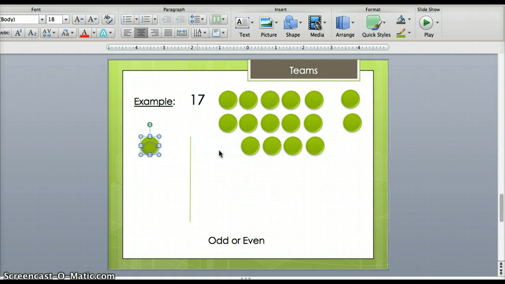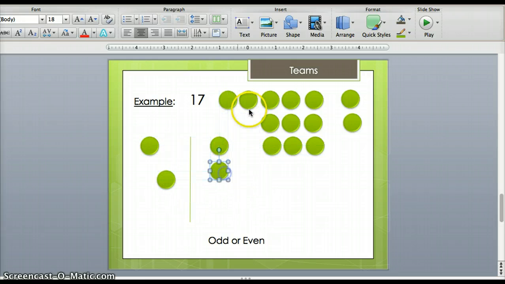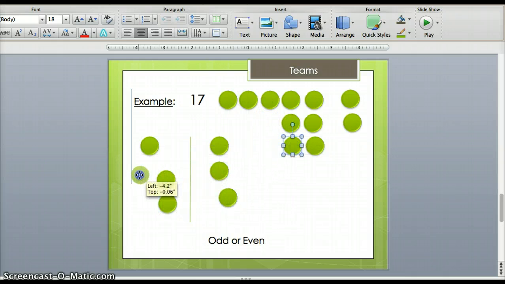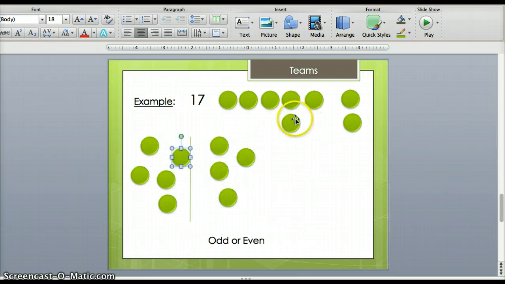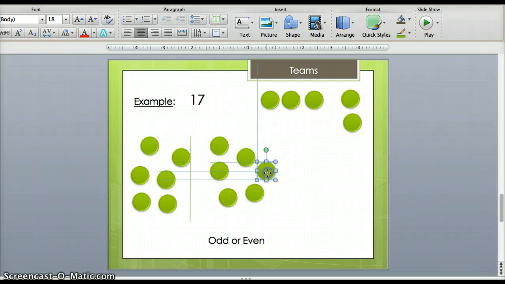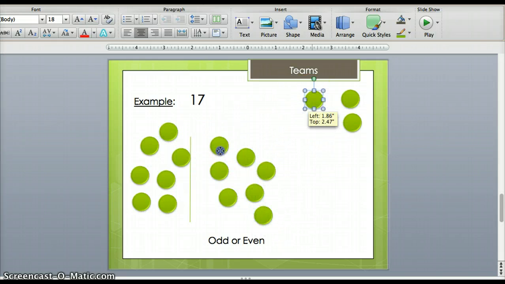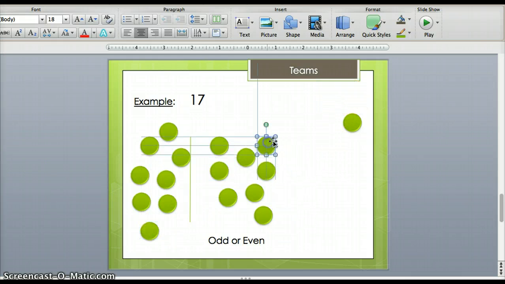So starting 1, 2, 3, 4, 5, 6, 7, 8, 9, 10, 11, 12, 13, 14, 15, 16, 17.